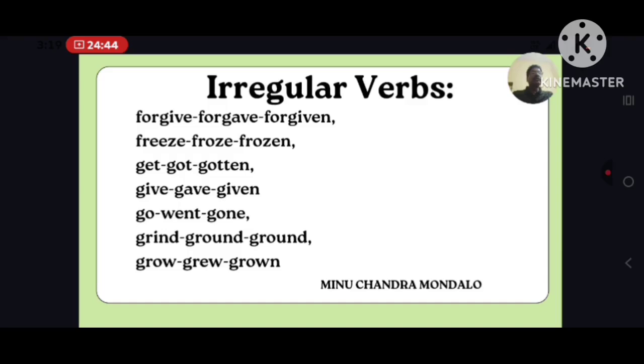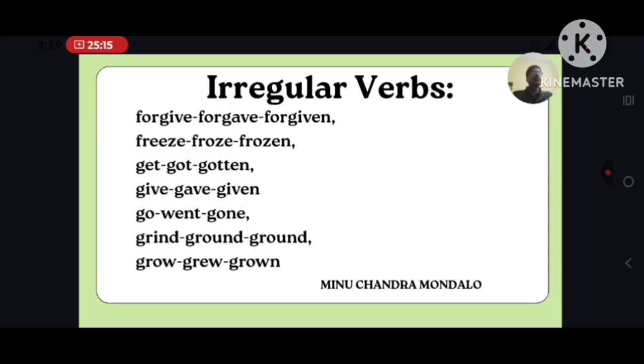Grow, grew, grown. Similarly, blow, blew, blown. Flow, flew, flown. Remember that. If OW comes after R or after L, then the O will change into U, or into E, like grow, grew, grown.